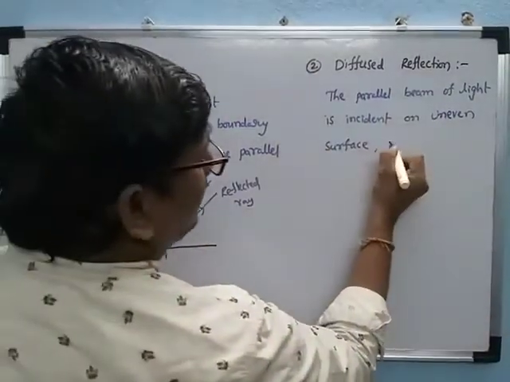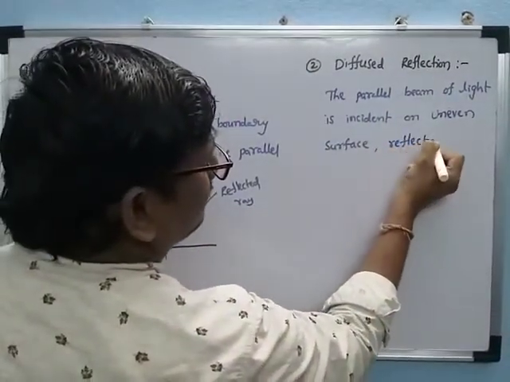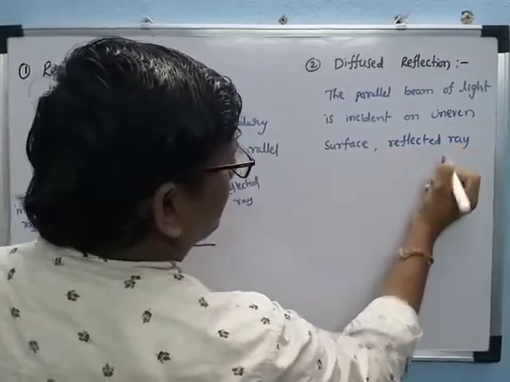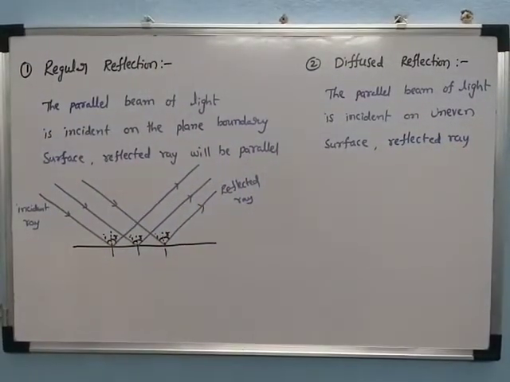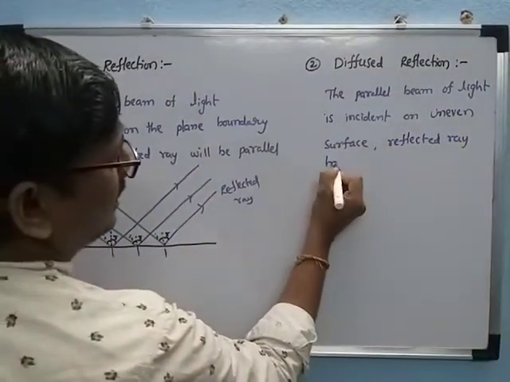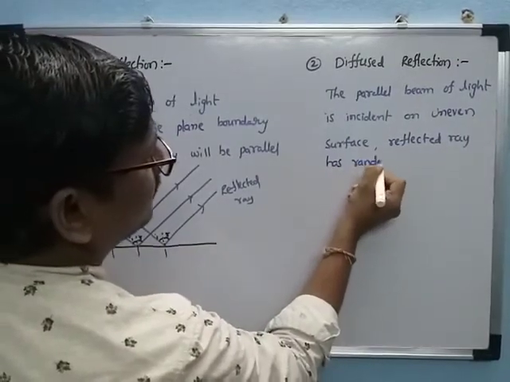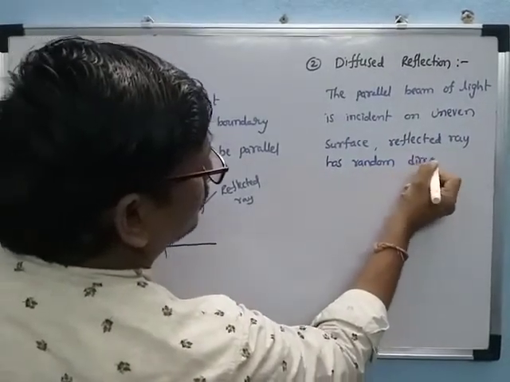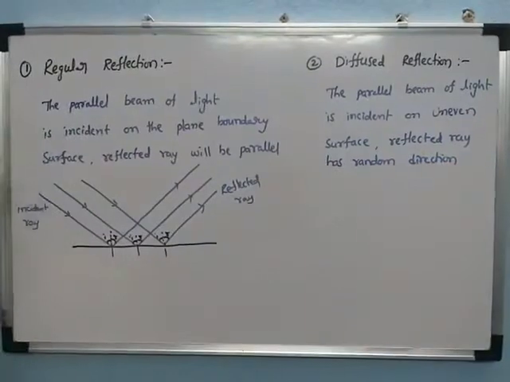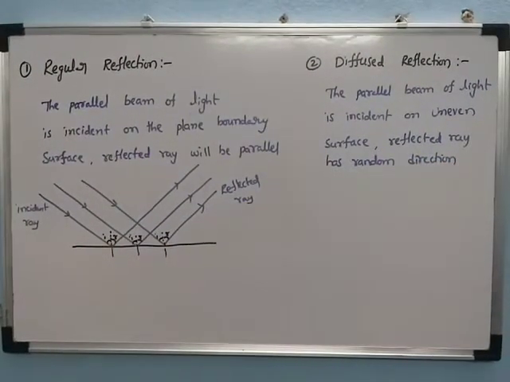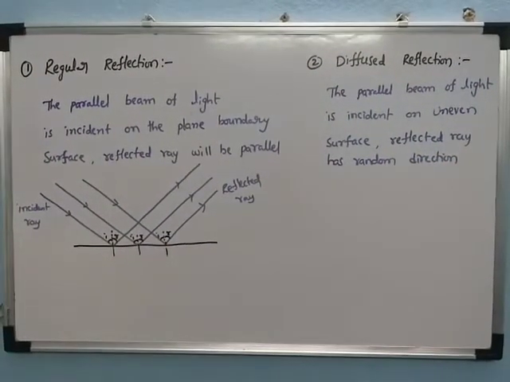The reflected rays go in random directions. That reflection is called diffused reflection.